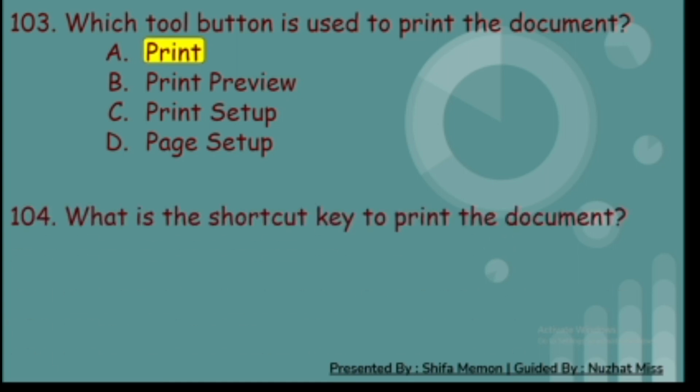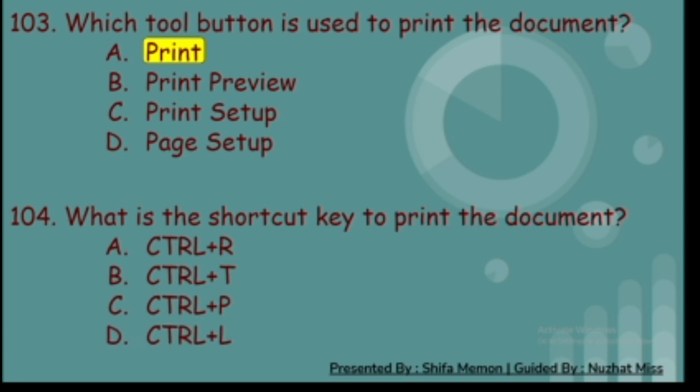104th. What is the shortcut key to print the document? A. Control plus R, B. Control plus D, C. Control plus P, and D. Control plus L. And the correct answer is C. Control plus P.